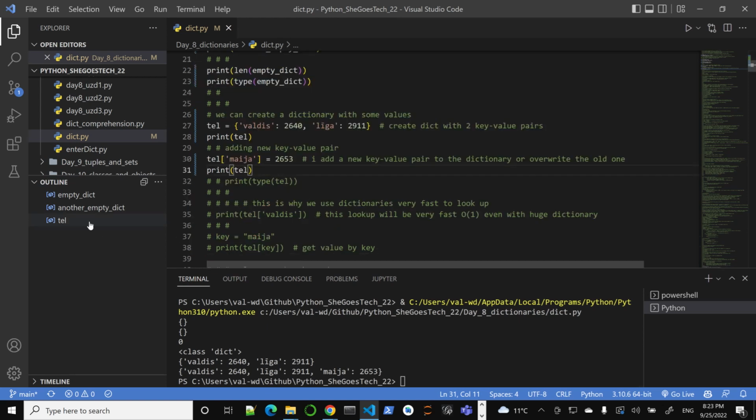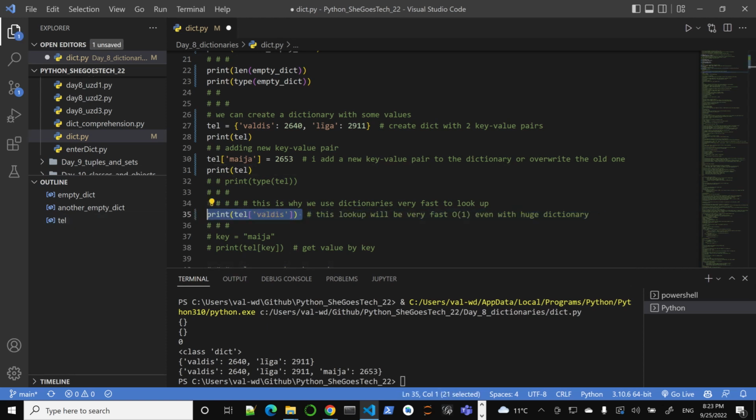All right, so the main use of this is to do lookups. Dictionaries are amazing for this. Of course, if I need to look up my phone number, all I need to enter is my name, and this is basically like a, well, you can think of it as a special in-memory database.